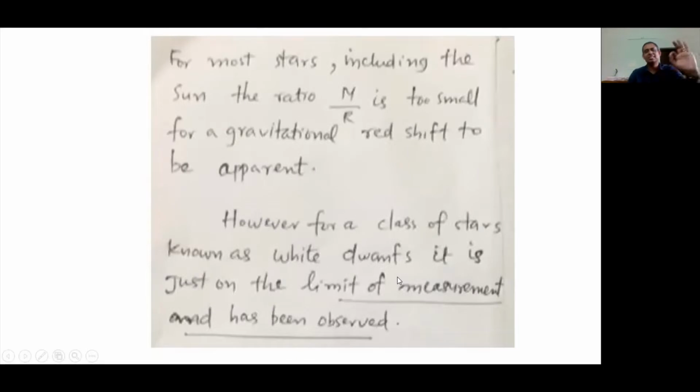But there is a certain class of stars known as white dwarfs. It is on the limit of the measurement, and it has been observed in the case of white dwarfs. So light emitted by white dwarfs clearly shows the gravitational redshift. For them, the mass by radius ratio is just sufficient to observe the redshift.